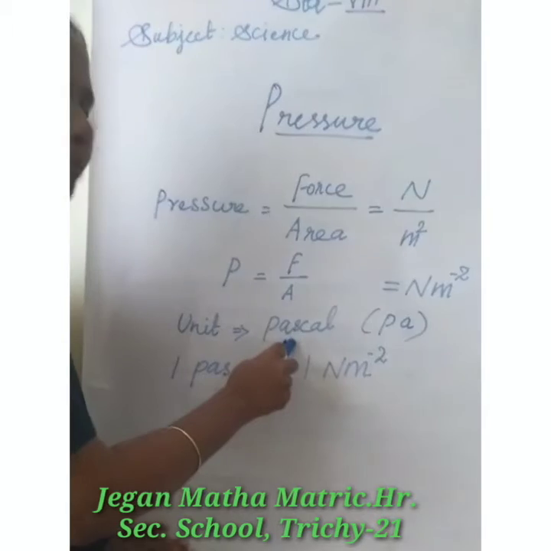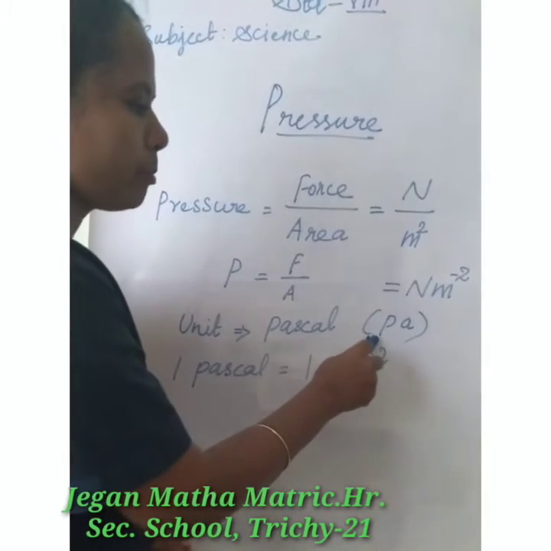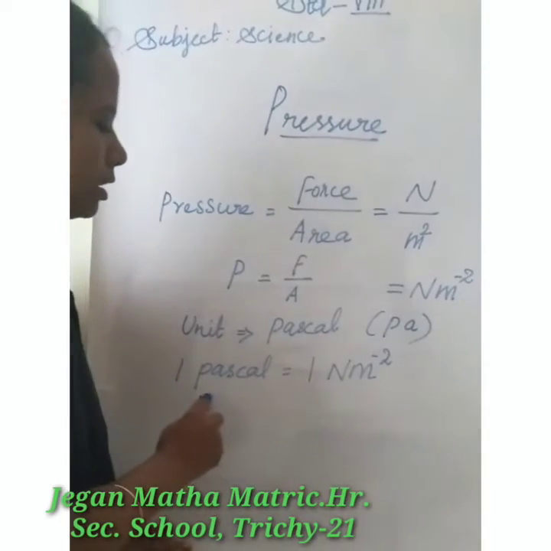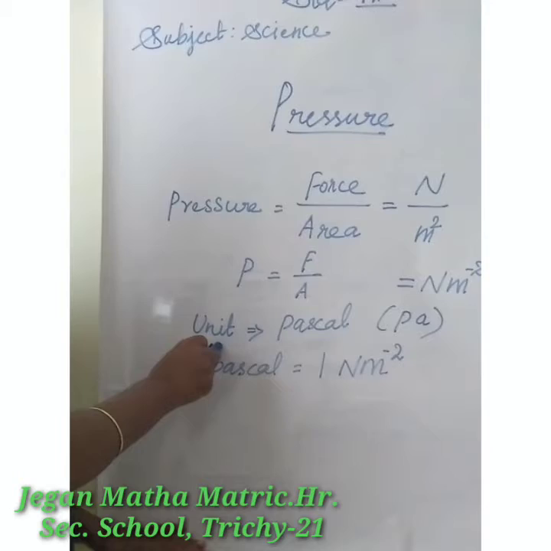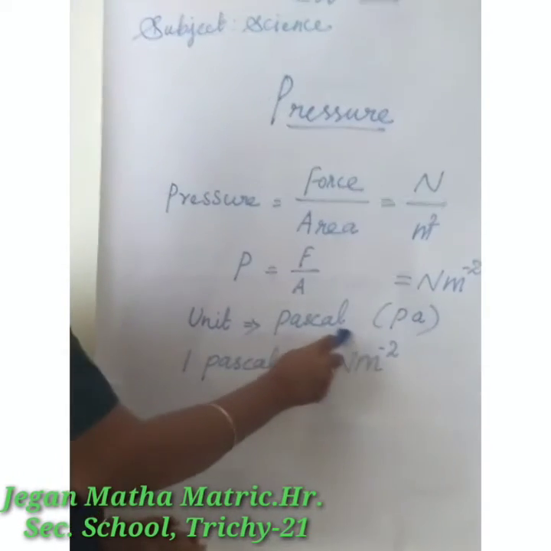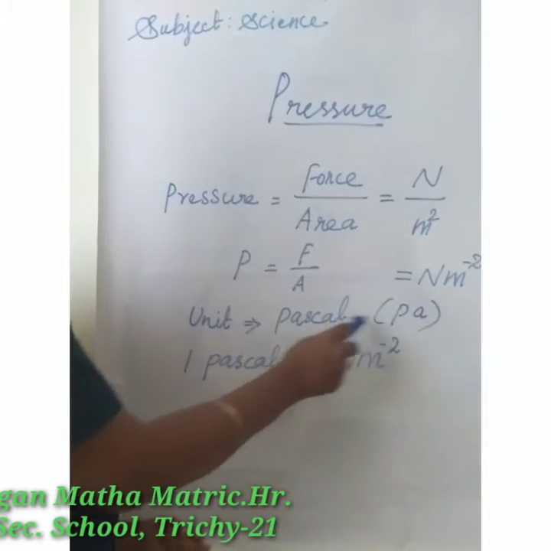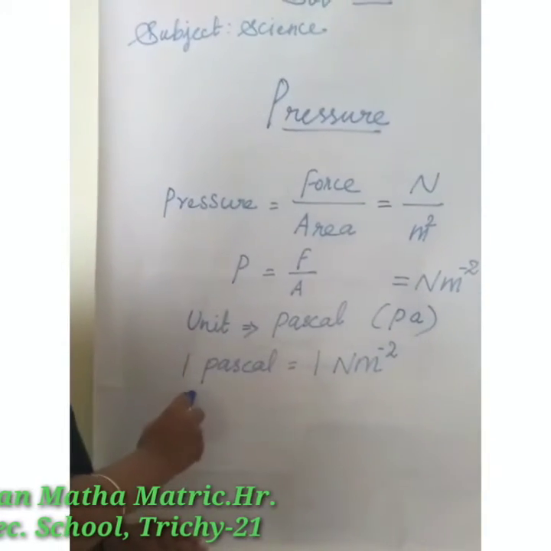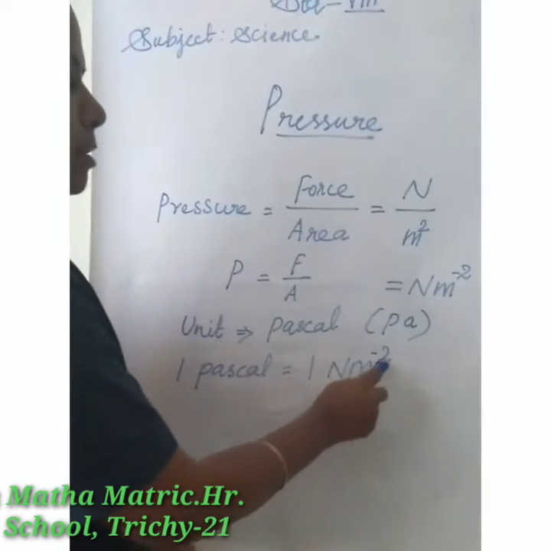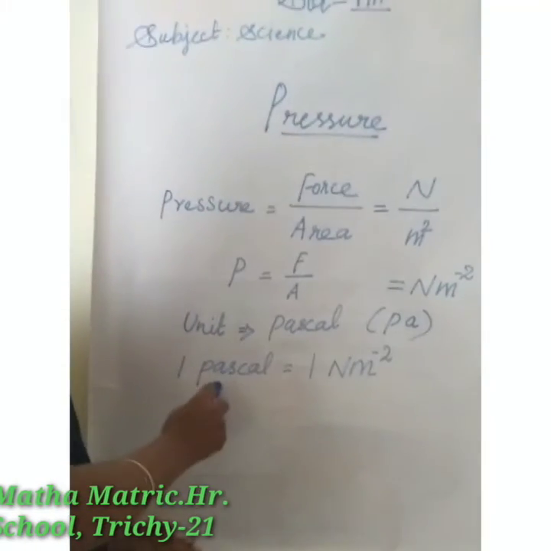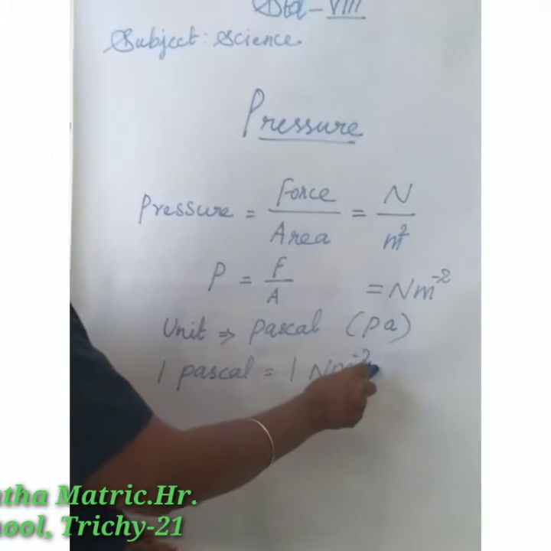The SI unit of pressure is Pascal. Its symbol is Pa. It is named after the French scientist Blaise Pascal. So, 1 Pascal is equal to 1 Newton per meter squared, 1 N m^-2.